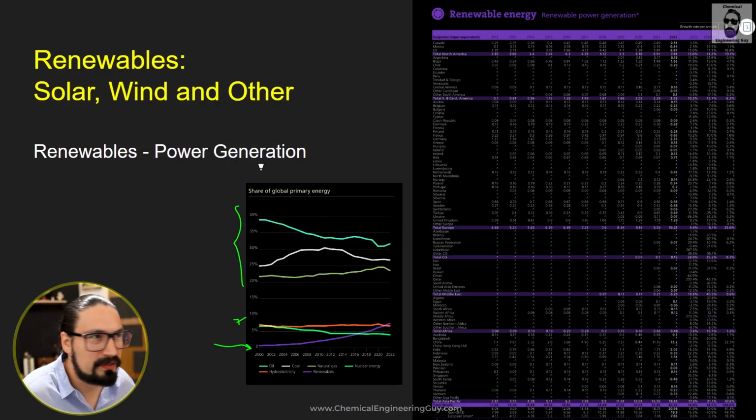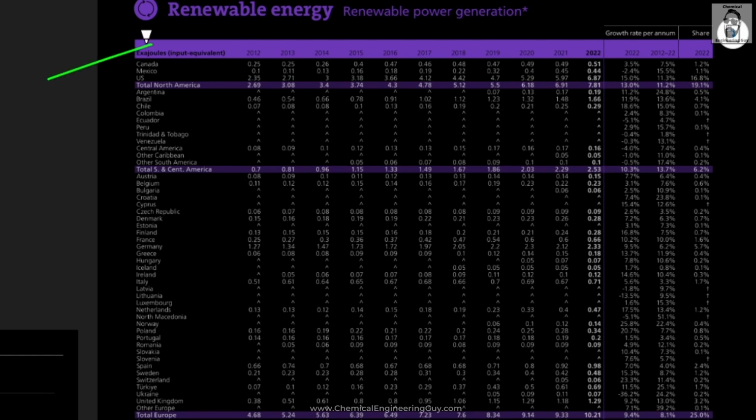So let's get started with renewable power generation. Now, generation is mostly production. You see different sayings, generation, production, and so on. It's mostly production. Now, here we are going to use the exajoule equivalent because we're going to be comparing between solar, wind, and biomass. Hence, we're going to be using exajoules, okay? So now let's identify the big players.